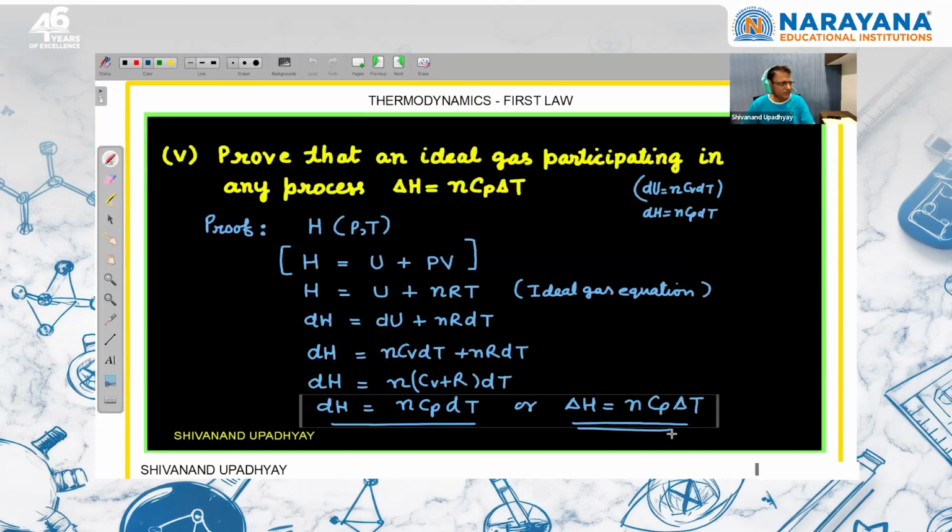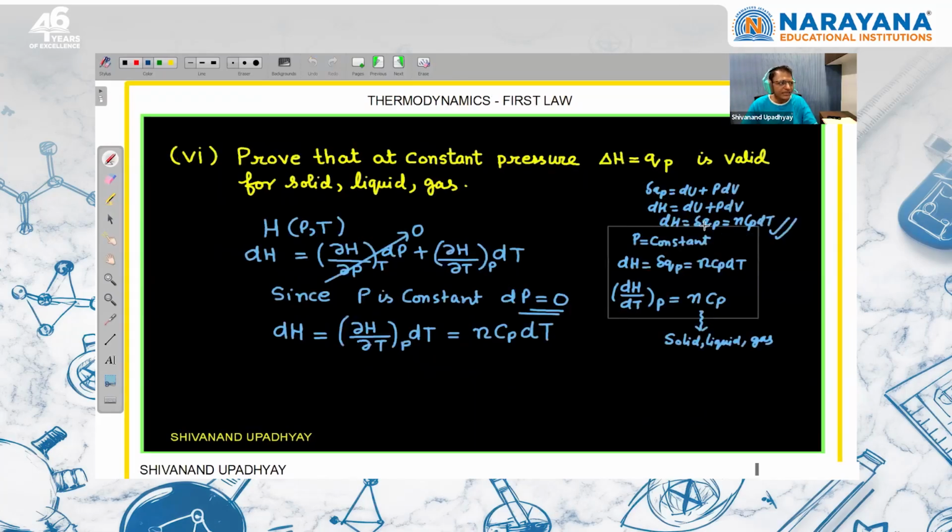Right, this is okay. So we have already discussed that for an ideal gas participating in any process, change in internal energy only depends on temperature. dU is nCv dT. Similarly, we can prove that change in enthalpy only depends on temperature. dH is nCp dT. But for a solid, liquid and real gas, it also depends on the state of matter and chemical composition, right? So here prove that at constant pressure delta H is equal to Qp is valid for solid, liquid and gas.